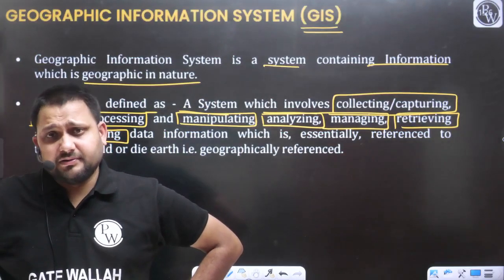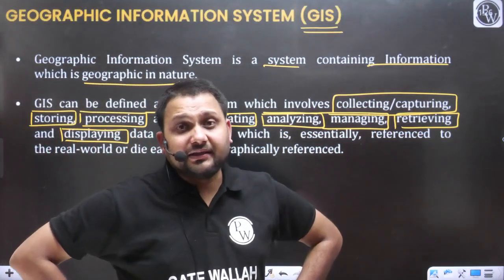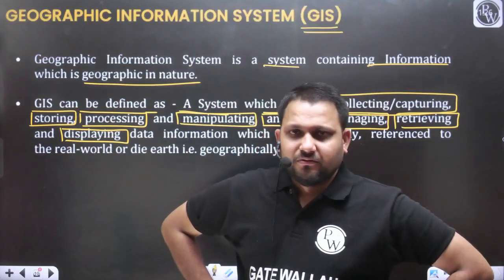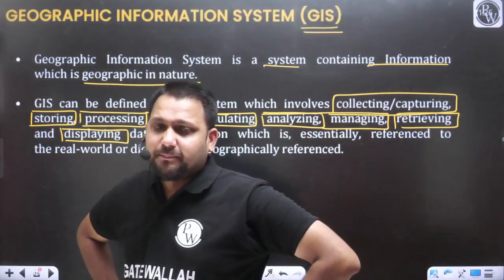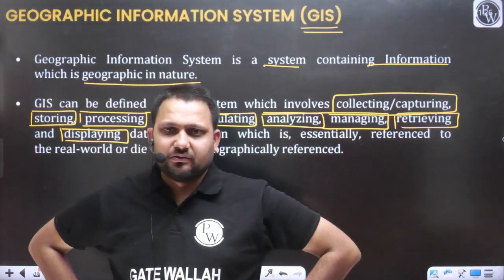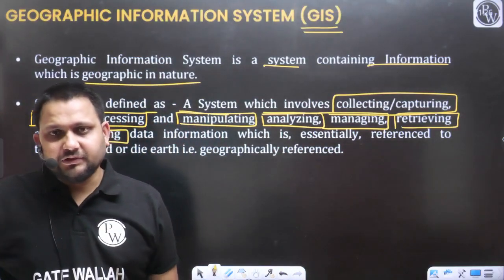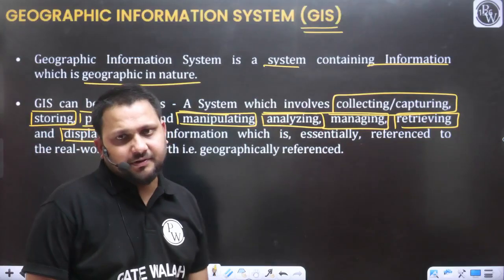Software, hardware, computer systems are required. And at the end the user, for whom we are preparing the data, for whom we are collecting the information. At the last, the most important is the user. So these are the parts of your GIS system.